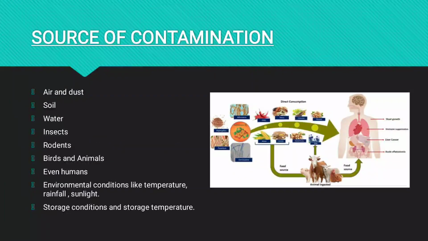Then sources of contamination. Now we saw a small and smart intro about cereals as well as cereal products. Now we move on to the sources of contamination and how they are contaminated, what diseases they get, and what organisms are involved, for example, bacteria, yeast, fungi, what toxins are produced by them, and what defects they cause in human beings.